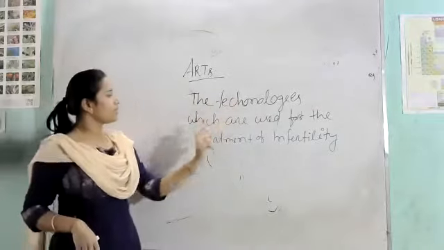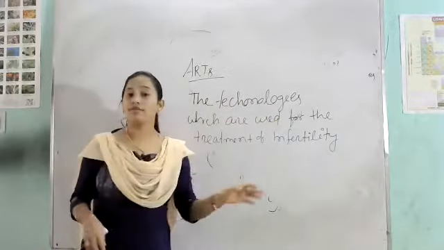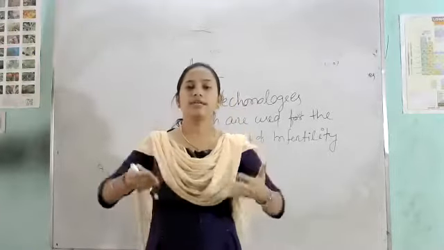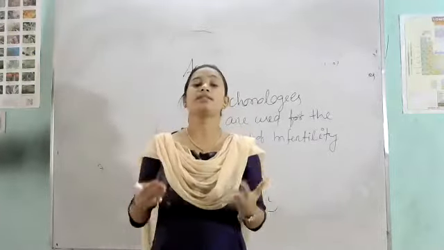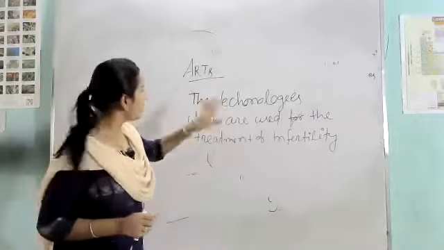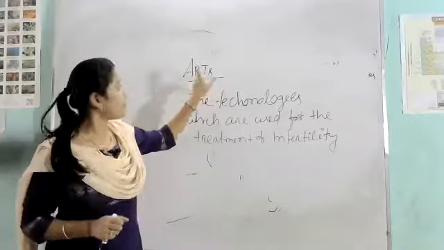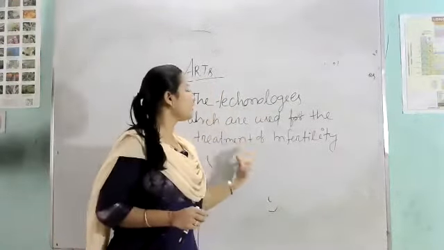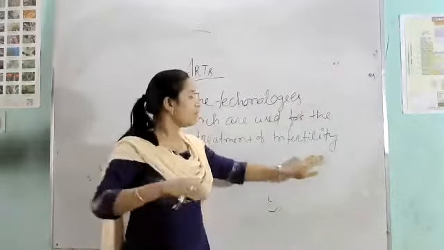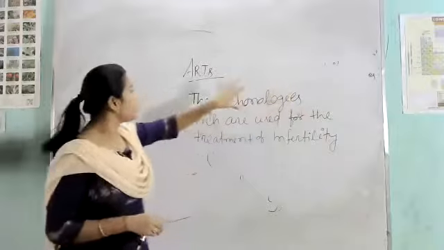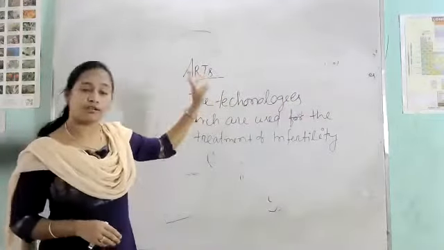The technologies which are used for the treatment of infertility. The technologies used in infertility treatment are called assisted reproductive technologies. Again, what do you mean by assisted reproductive technologies? The technologies which are used for the treatment of infertility.